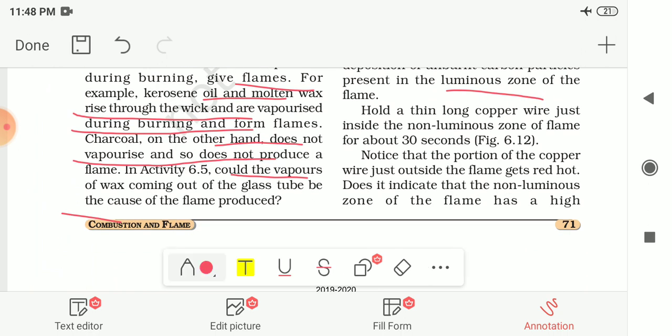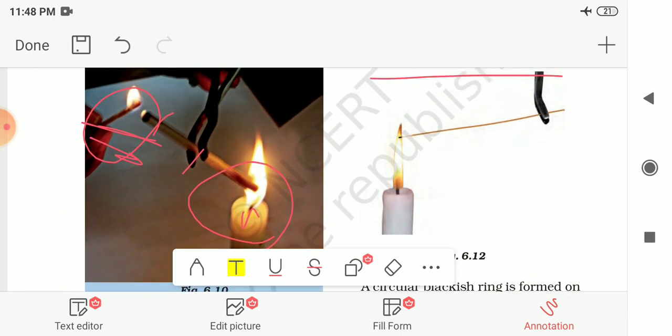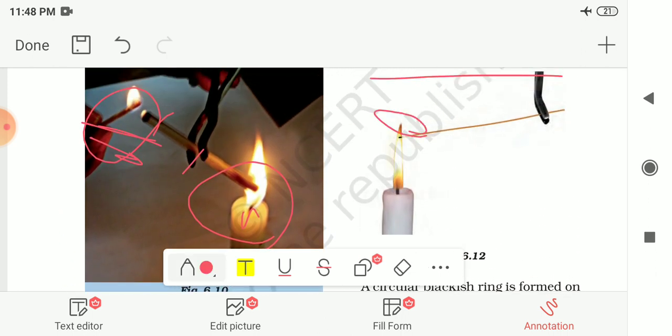Then after, you have to hold a thin long copper wire just inside the non-luminous zone of the flame for about 30 seconds. Here it is shown to you in this figure. Non-luminous zone, that means this zone just outer side of the flame. So here you have to hold the thin long copper wire for 30 seconds, and you have to notice that the portion of copper wire just outside the flame gets red hot.